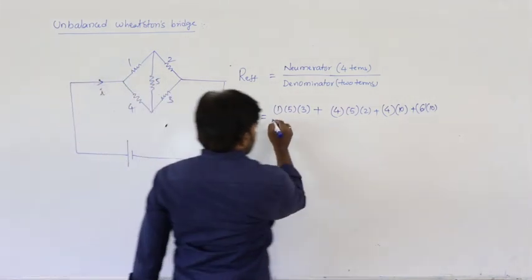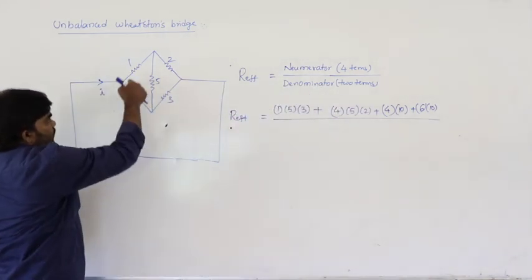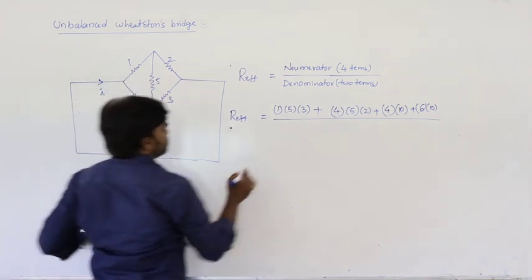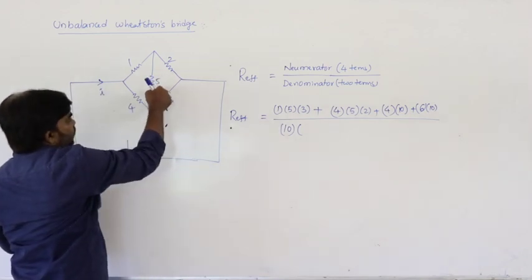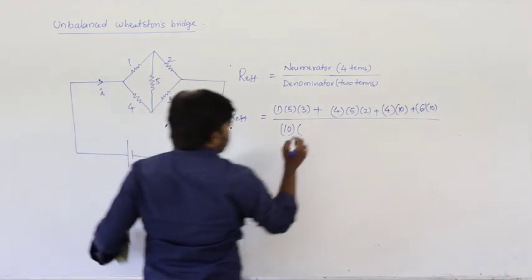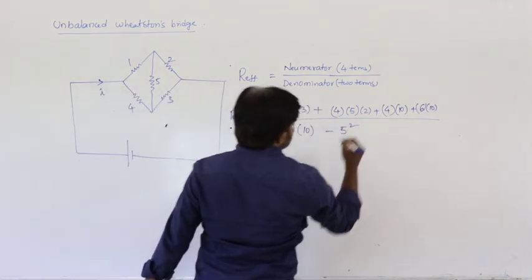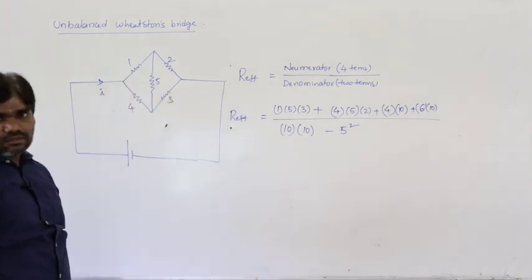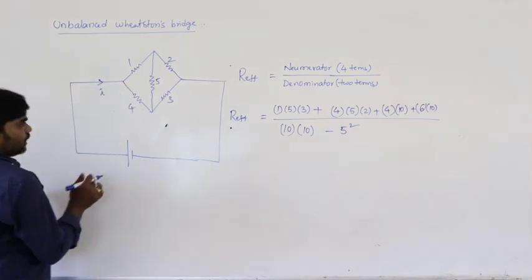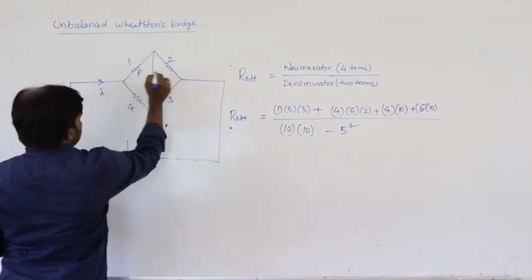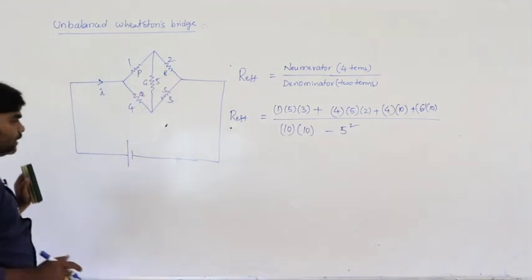Next, multiplication of these 2 into addition of these 3. So that is divided by the denominator. Adding these 3, 1, 5, 4, 10, into addition of these 3, 5, 3, 2, 10, minus square of the middle resistance. These are the 2 terms of the denominator. So according to the formula, I will give this. Let us say it is P, Q, R, S, G. According to the formula I am giving now.